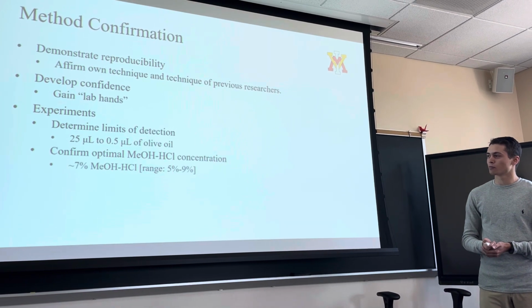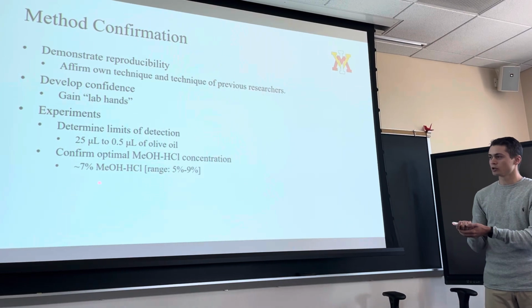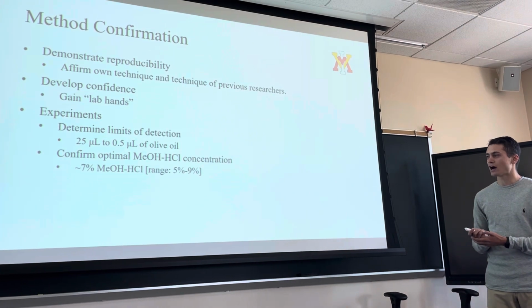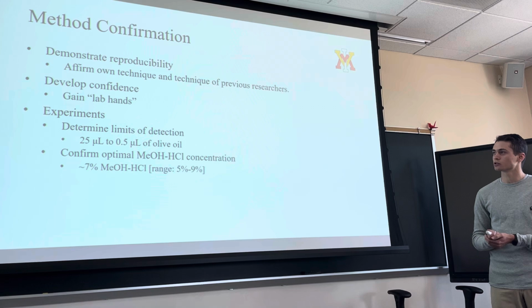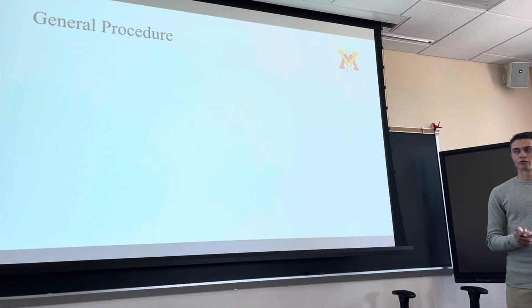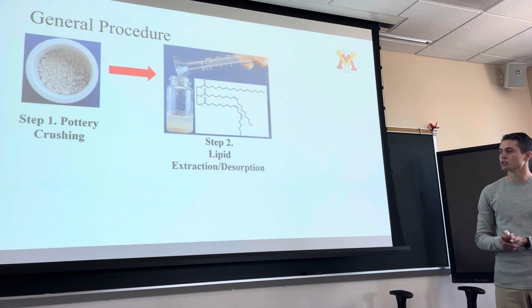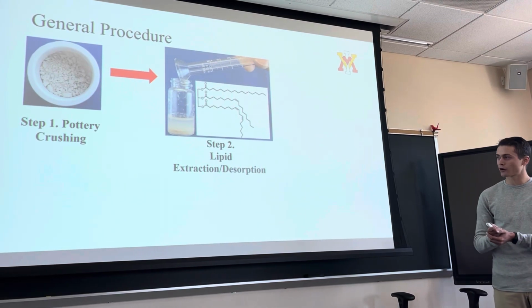And we also have to confirm the optimal catalyst concentration of methanolic HCl, which was determined to be around 7%. We did a range of 5 to 9%, and this is based on previous data and what we confirmed within our research. However, we have a general procedure. Step 1 is crushing the pottery. Step 2 is lipid extraction/desorption. This is an example of a triglyceride that we'd be extracting from the pottery.